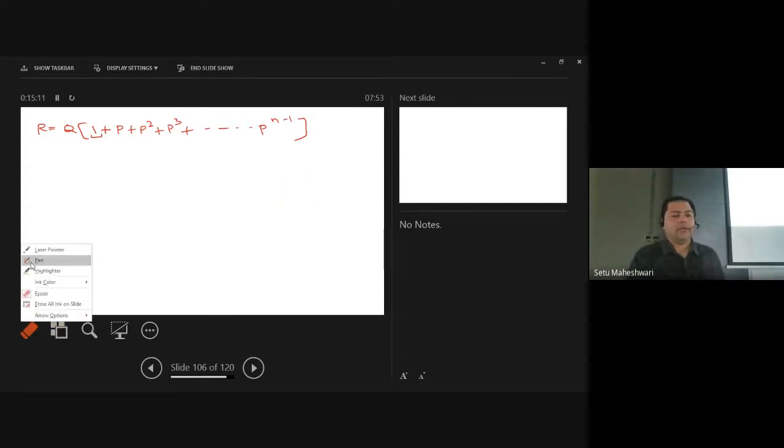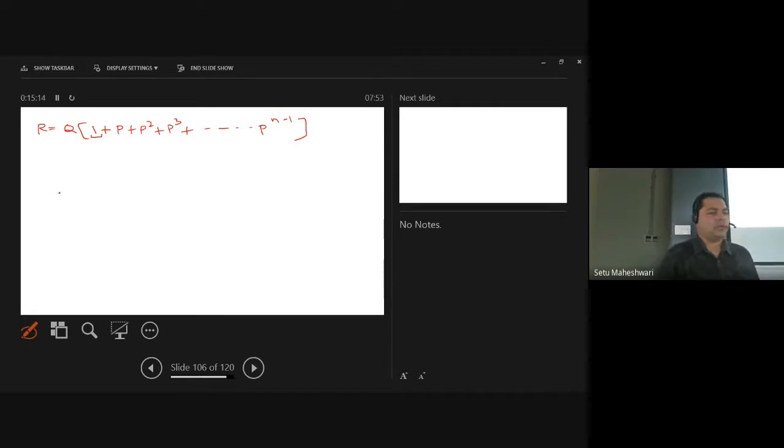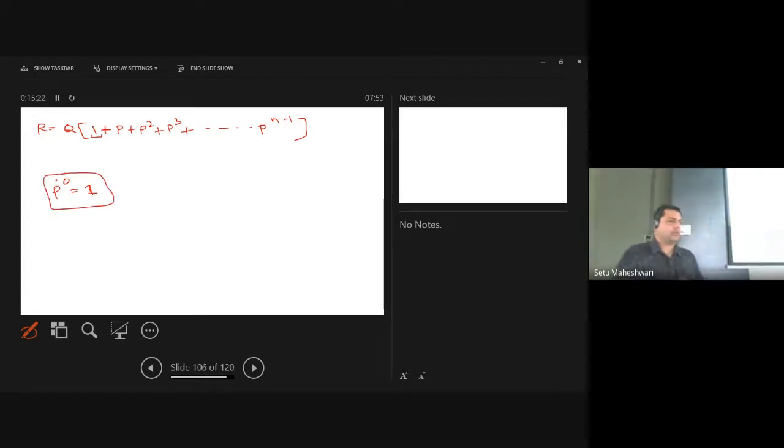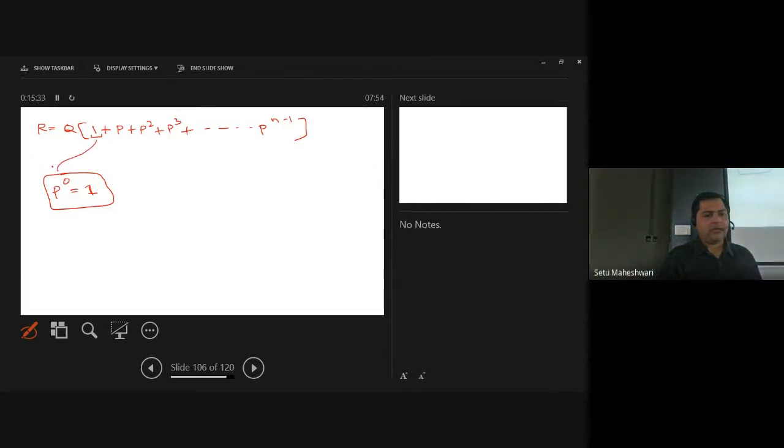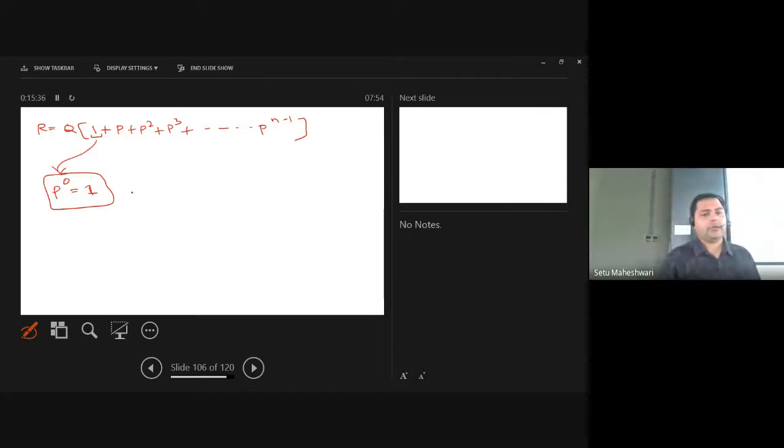Okay, so I know very well that anything whose power is 0 is equal to 1. Yes or no? Obviously yes. So in place of this 1, I will use p power 0. So r is equal to q, and there I will write p power 0, p power 1, p power 2, up to p power n. If you want, you can carry it to n minus 1, not a big problem.